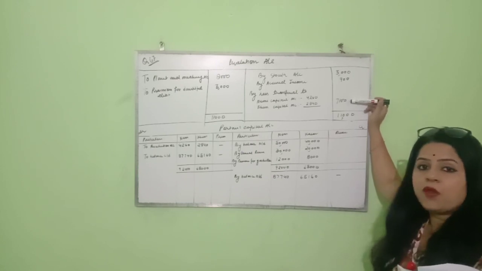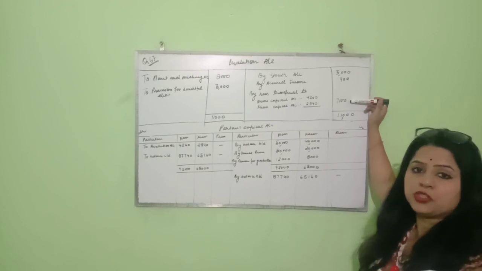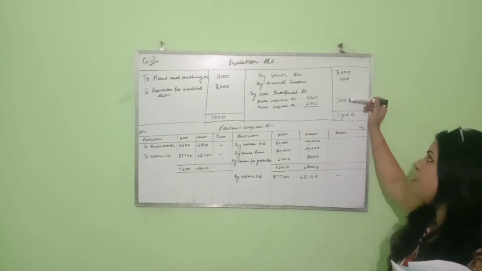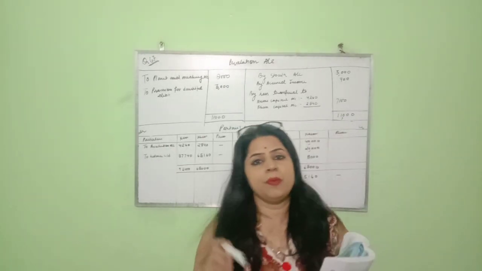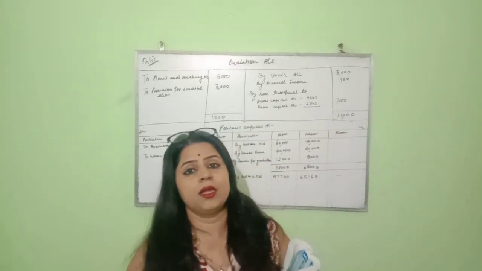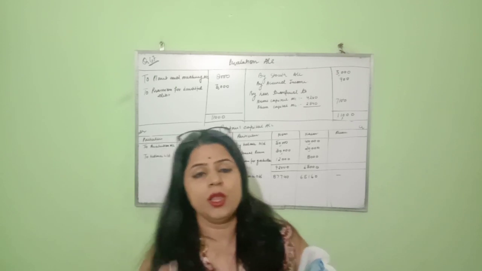for the firm, or we can say that in the revaluation of assets and liabilities, the firm is in loss. So who will bear this loss? This loss will be borne by the existing partners, the old partners, in their old ratio.